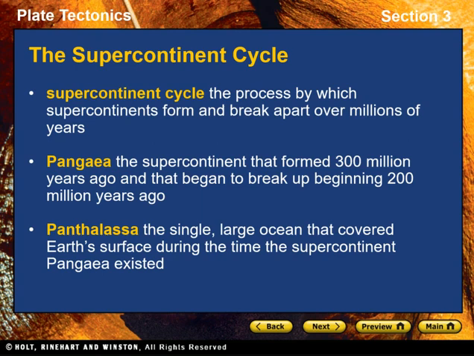When the last supercontinent broke apart, the modern continents formed. A new supercontinent is likely to form in the future. This process, by which supercontinents form and break apart over time, is called the Supercontinent Cycle.